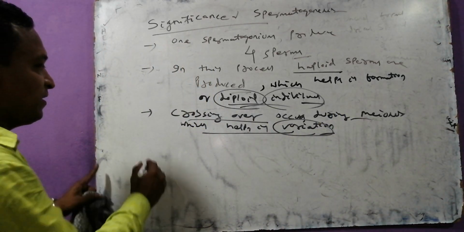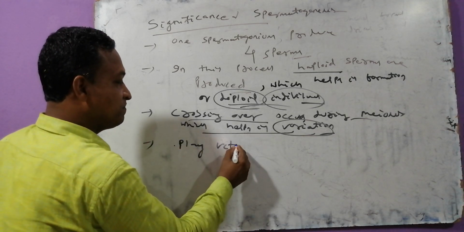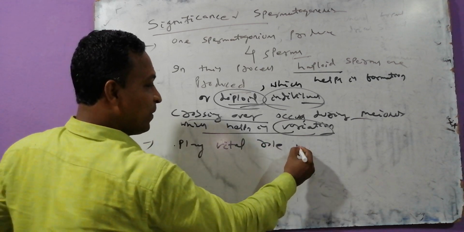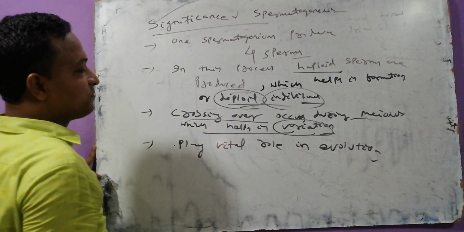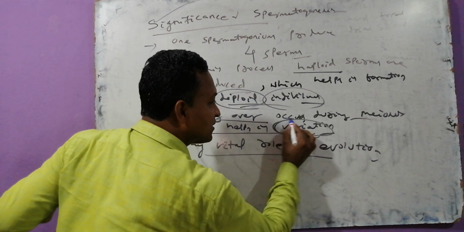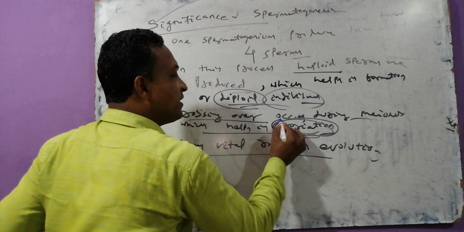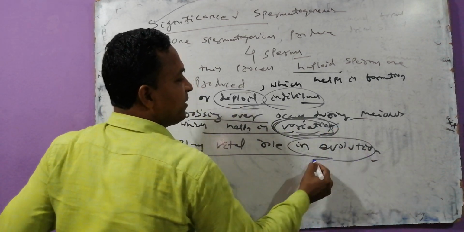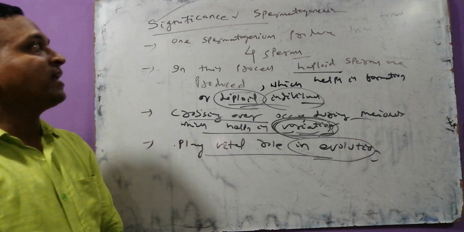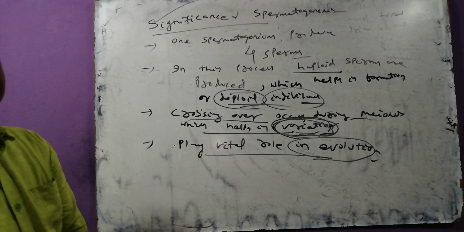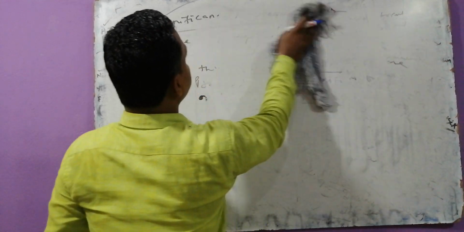Try to guess my next one. The spermatogenesis plays a vital role in evolution. Spermatogenesis has played a vital role in evolution as variation occurs. As crossing over occurs, variation occurs, which helps in evolution. Okay, this is all about spermatogenesis. Try to guess, my dear, and I will ask one final question for you.